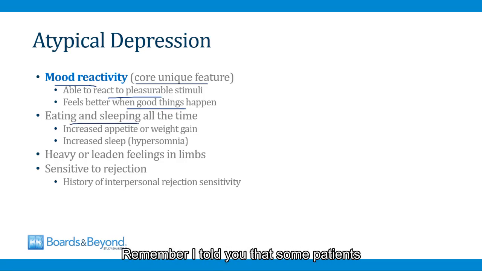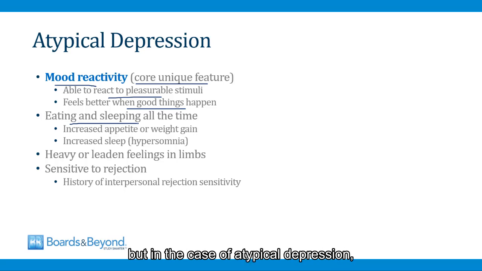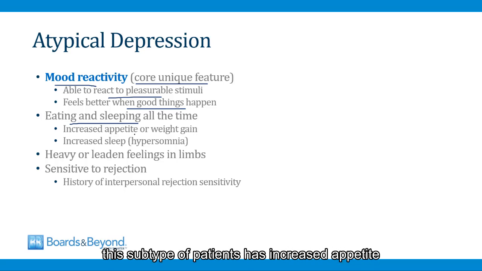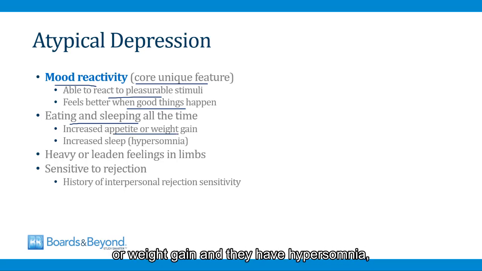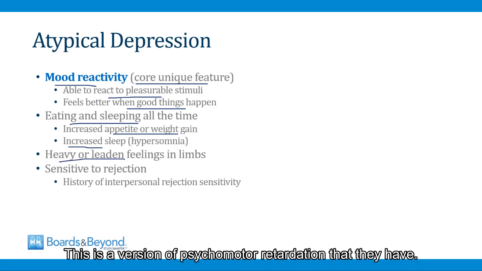Another feature that is common in patients with atypical depression is eating and sleeping all the time. Remember, I told you that some patients with major depressive disorder eat less and lose weight, and some have trouble sleeping. But in the case of atypical depression, this subtype of patients has increased appetite or weight gain, and they have hypersomnia, meaning increased sleep. Patients with atypical depression also often describe a heavy or leaden feeling to their limbs. This is a version of psychomotor retardation that they have.